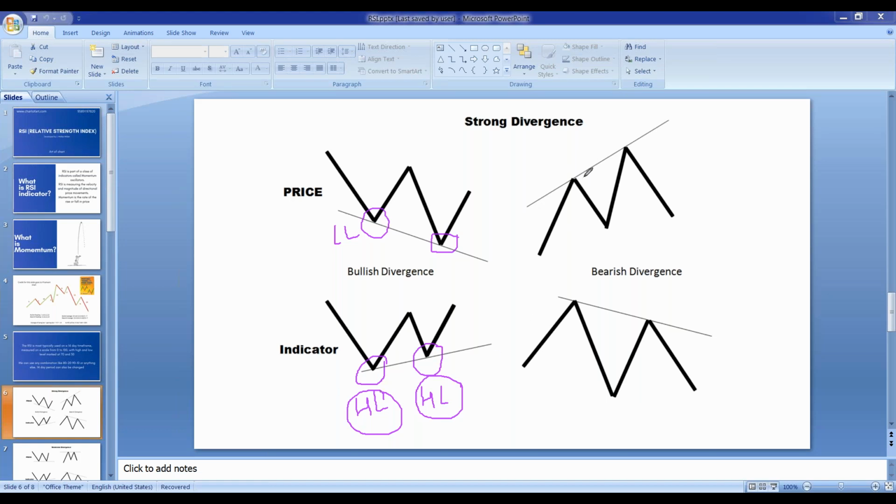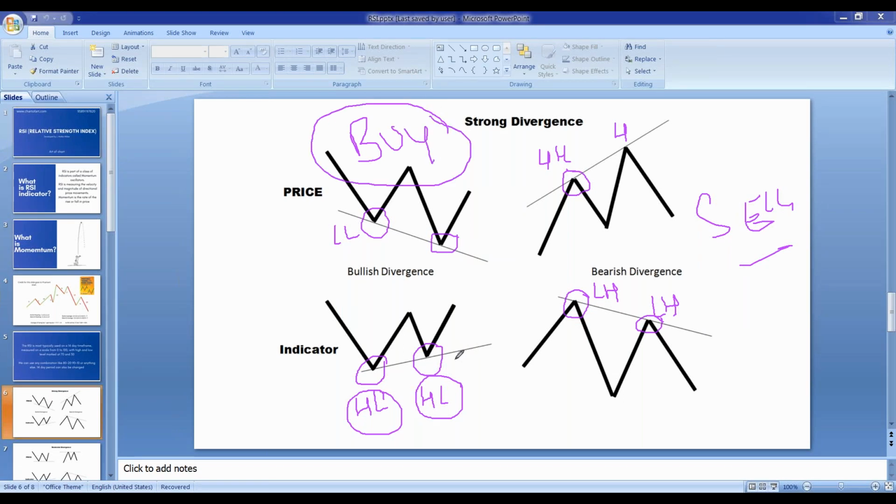Okay. So now let's talk about a strong divergence. A stock is making a higher high and the indicator is making a lower high. This is a case of sell, and this is a case of buy. You can see these things several times, and I would suggest you use divergence trading on the basis of the RSI. It will be easier for you to understand.